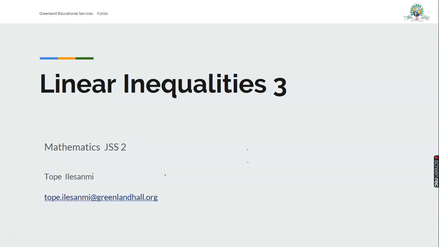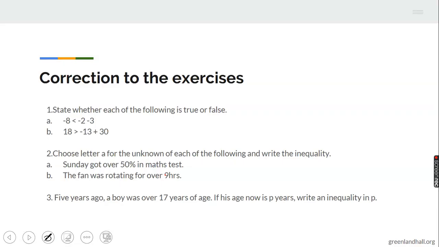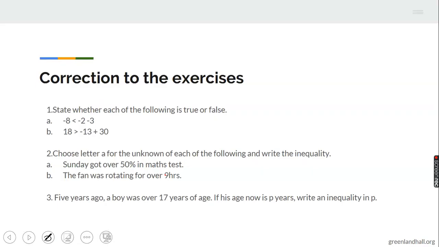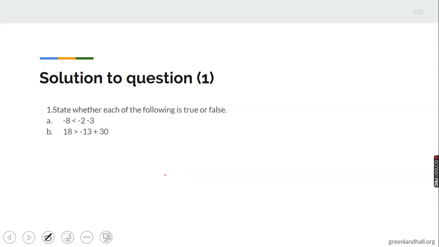Last week we discussed linear inequalities, and we are going to continue from where we stopped in the last class. In the last class, we did how to interpret inequalities, how to interpret statements into symbolic form using inequalities, then vice versa. So let's look at the correction to the last exercises that was given in the last class. I have questions 1, 2, up to 3 here, so just follow through as I do the correction.